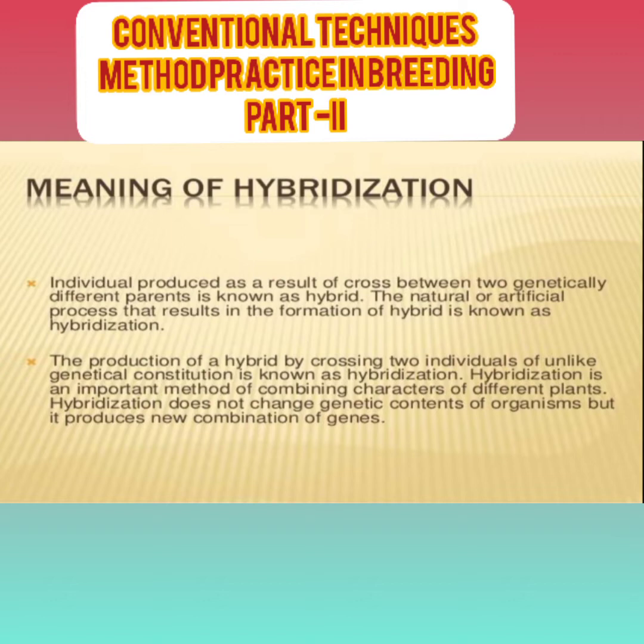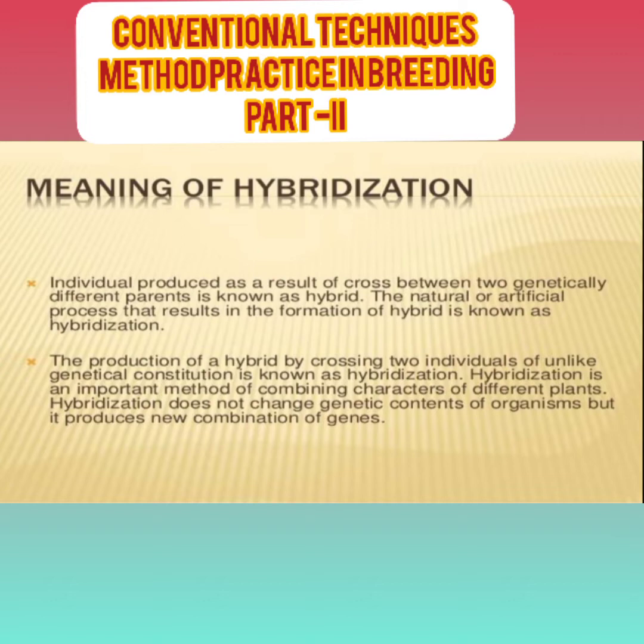Hybridization is the process of developing a hybrid. A hybrid is a mixing of two unlike characters by their genetics, that is, mixing two genetic characters in one plant. That is considered hybridization. The individual produced as a result of a cross between two genetically different parents is known as a hybrid. The natural or artificial process that results in the formation of a hybrid is known as hybridization. The production of a hybrid by crossing two individuals of unlike genetic constitution is known as hybridization.